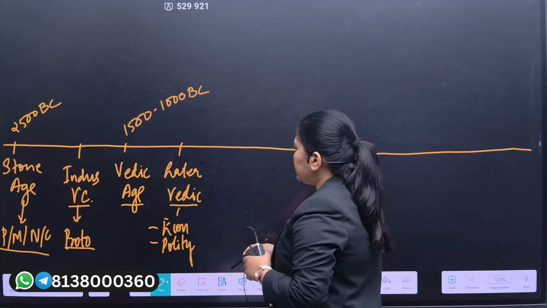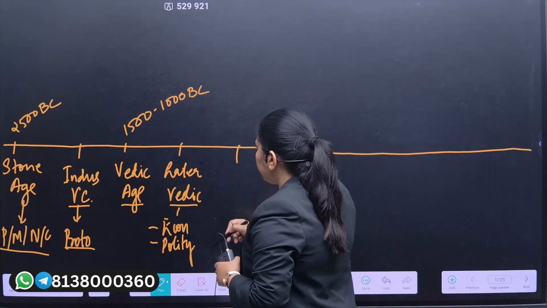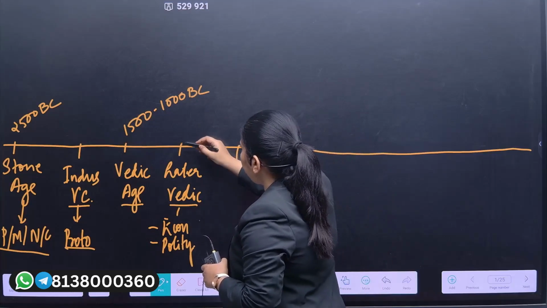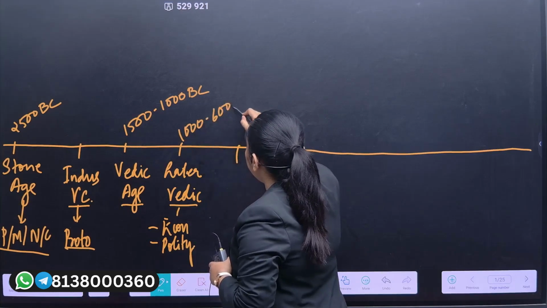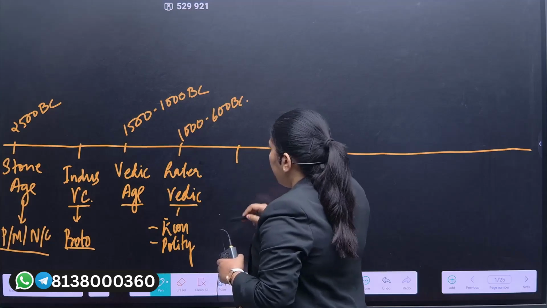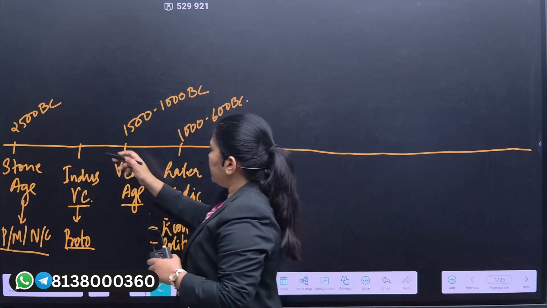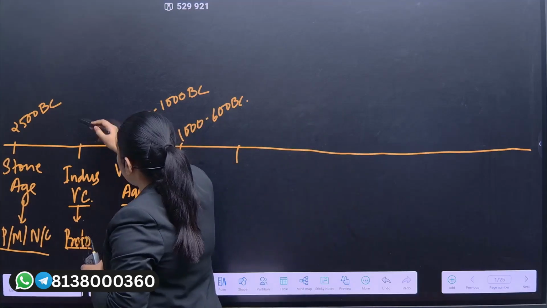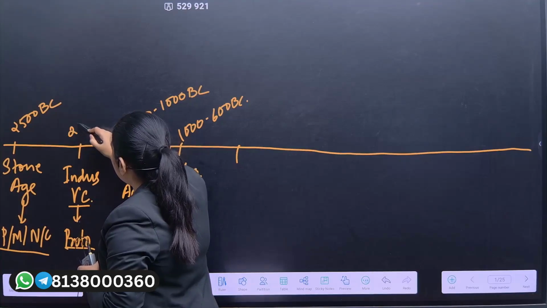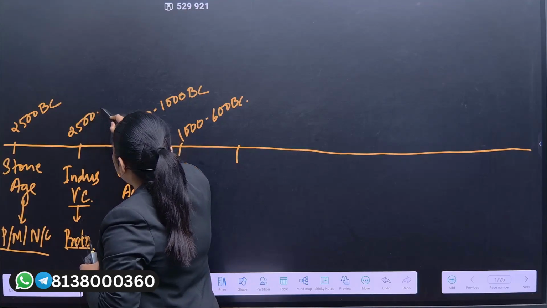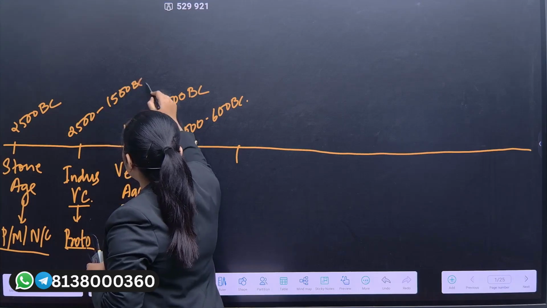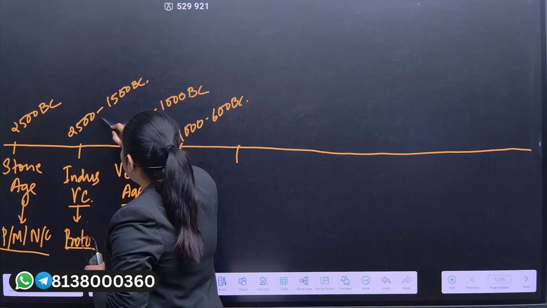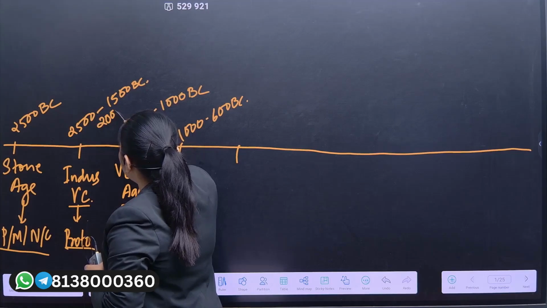This Later Vedic period was from 1000 BC to 600 BC, and the earlier phase was from 2500 to 1500 BC.